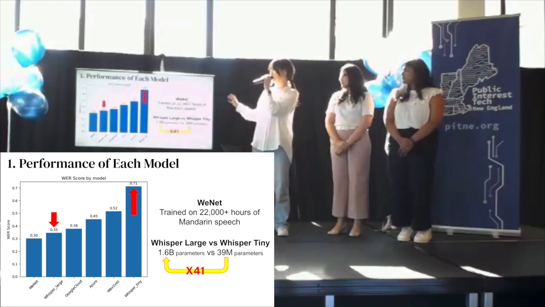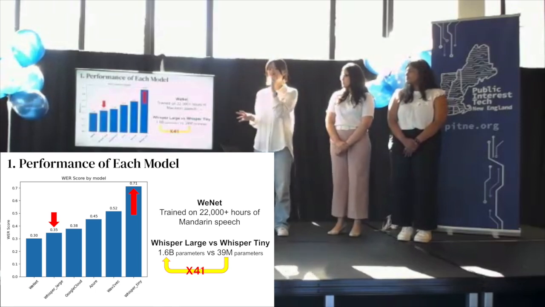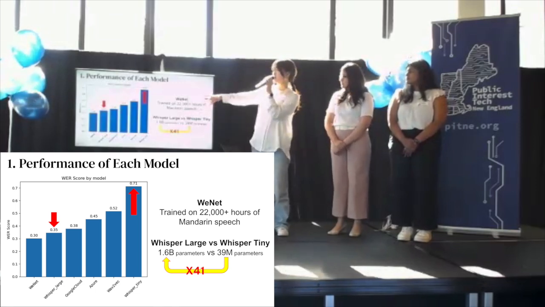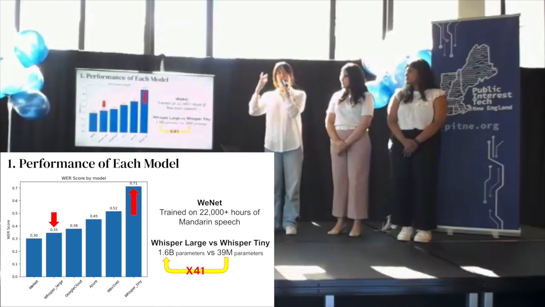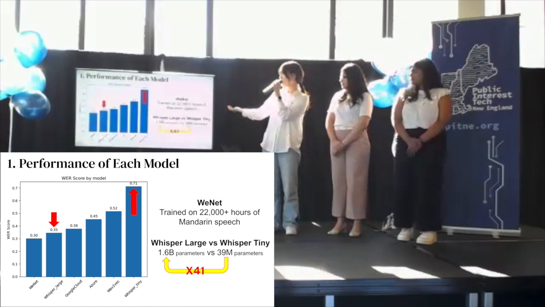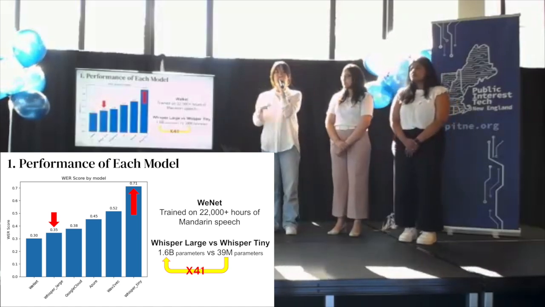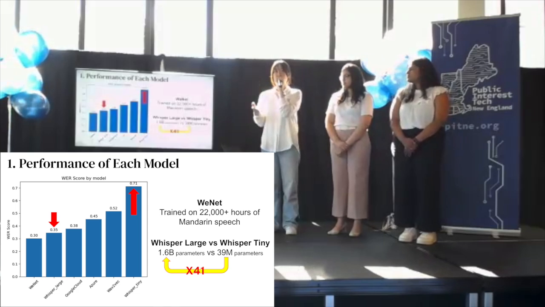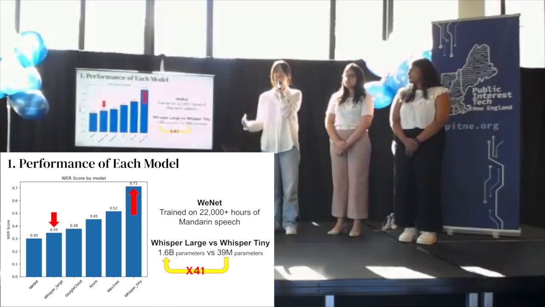And also we can compare Whisper Large and Whisper Tiny. Even though they have the same basic structure, there is a big difference in performance. And it's because of their difference in number of parameters. Whisper Large has much more parameters than Whisper Tiny, and more parameters in ASR models means a larger capacity to learn more information, leading to better performance.